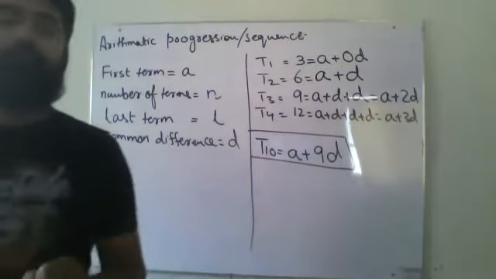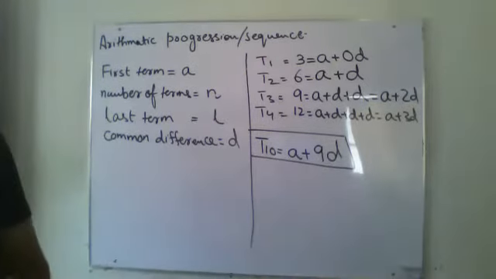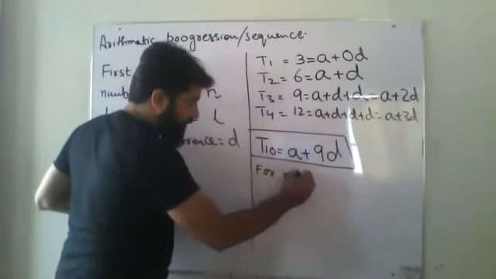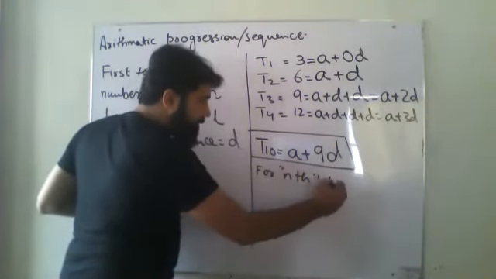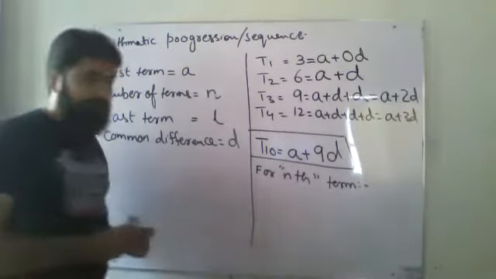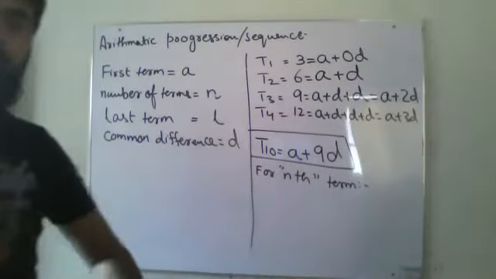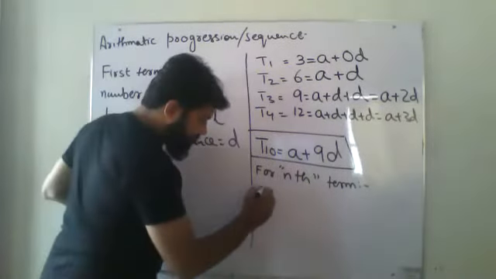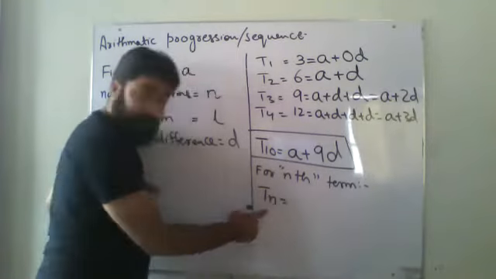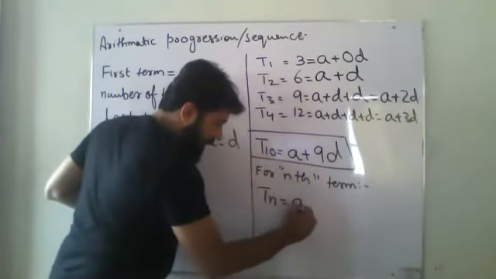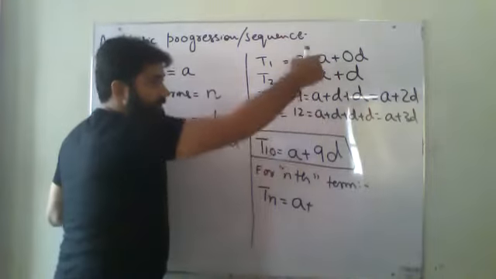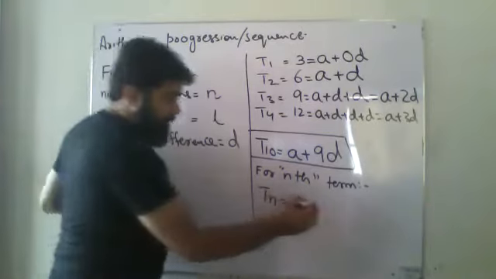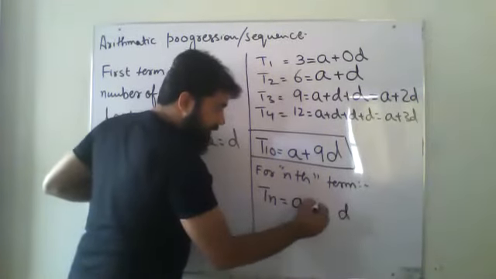Let's suppose I want to form a general formula. So I write for the nth term. Now this nth term can be any term. It can be the fifth one, it can be the 10th one, it can be the 1000th one, it can be anything. So how will I write it? For the nth term, that is Tn, A, that is my first term, and it remains the same in everyone, so I've written A. Then I will write D. Now what should I write over here?